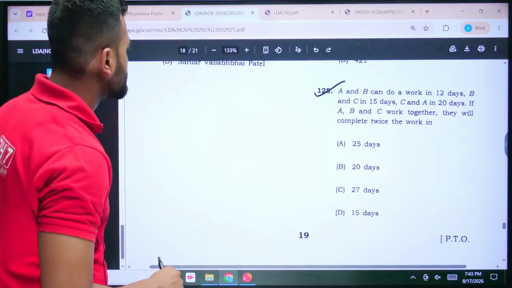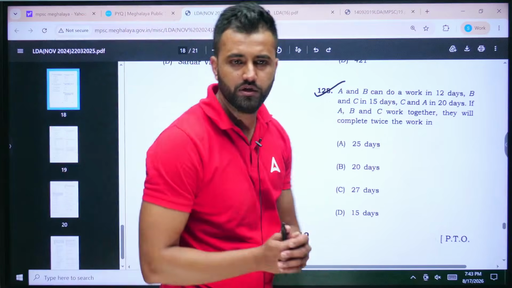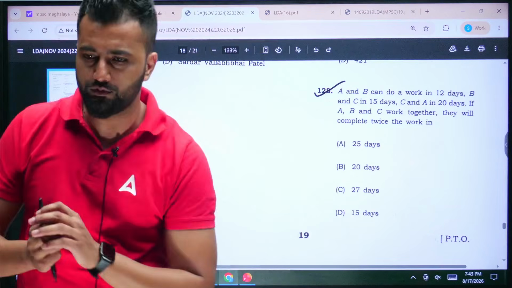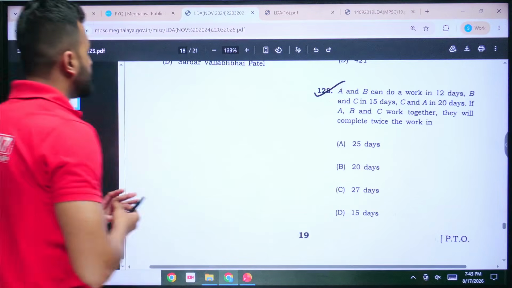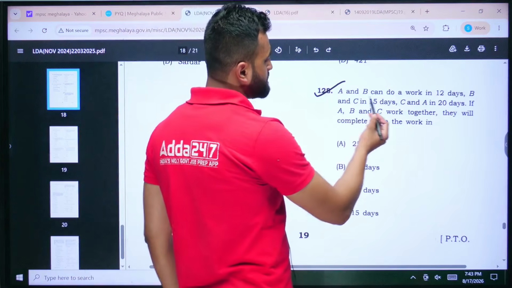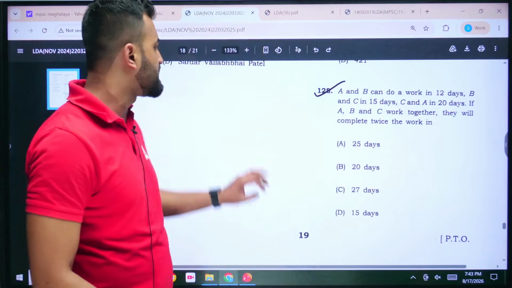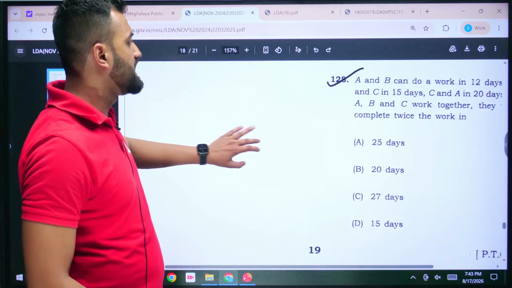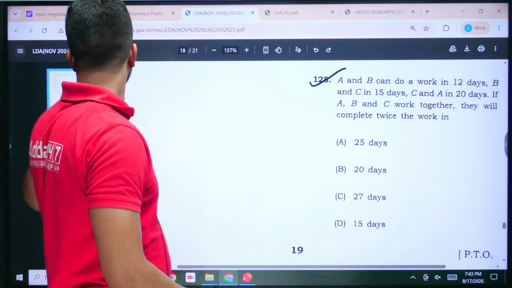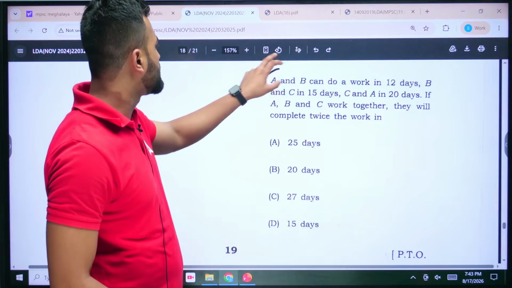Okay, I think it's here. Yeah, this one. Let's complete this one now. So 2 questions are done. I hope you got it. Let's see this one. A and B can do a work in 12 days. Now you have to notice that A and B are working together.